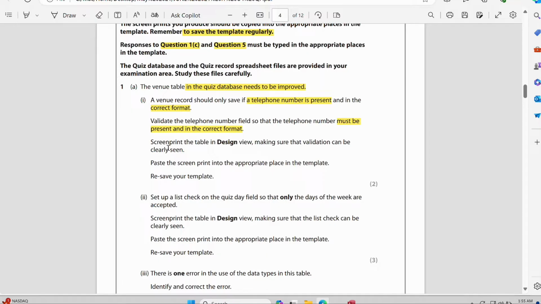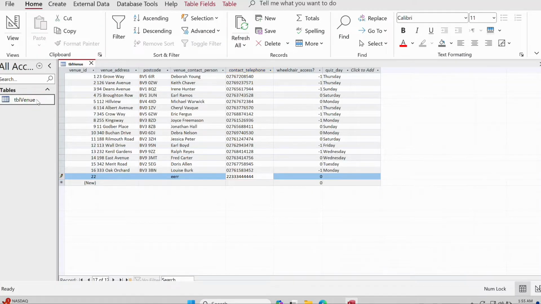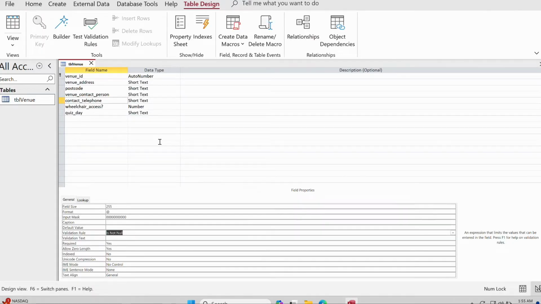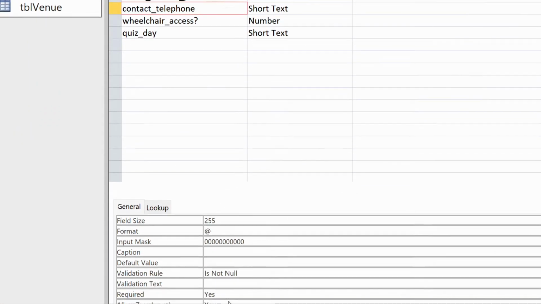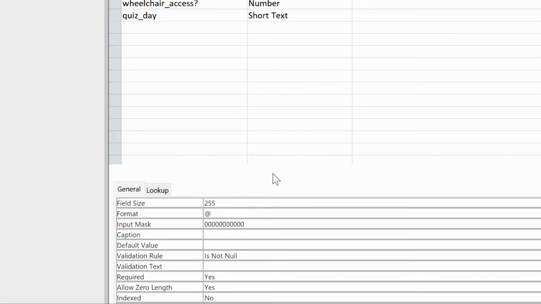Now they're saying to screen print the table in design view, make sure that the validation can be clearly seen, paste the screen print into the appropriate place in the template, and resave your template. So we completed question 1. Then we have to go to the design view, and from here we have to take a screenshot. We also have to take the whole one.